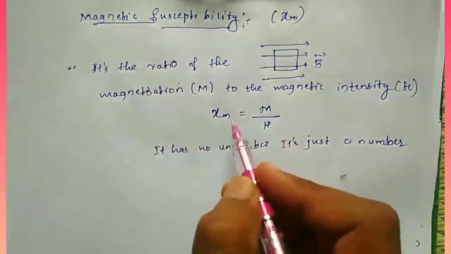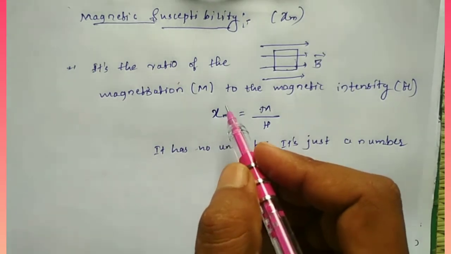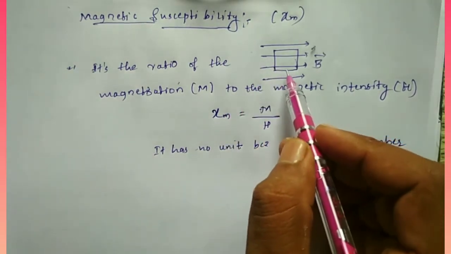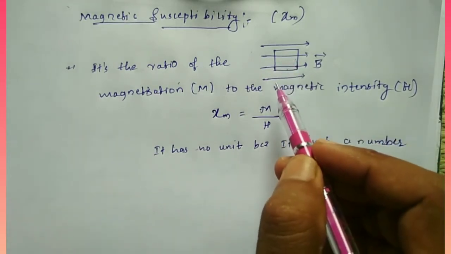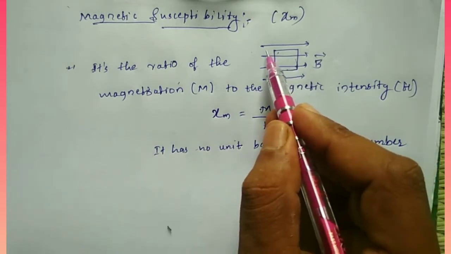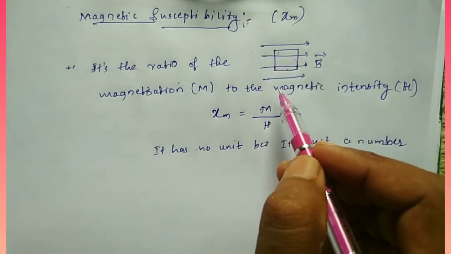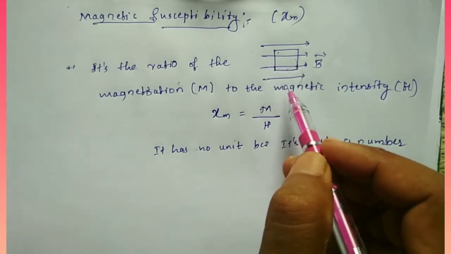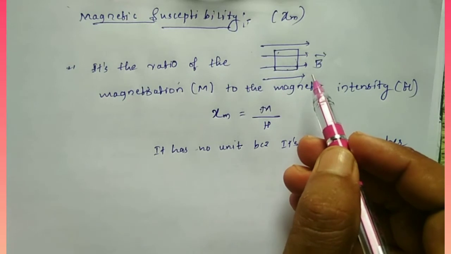This is about magnetic susceptibility, which shows how much a material becomes magnetized when you place it in the external magnetic field lines.